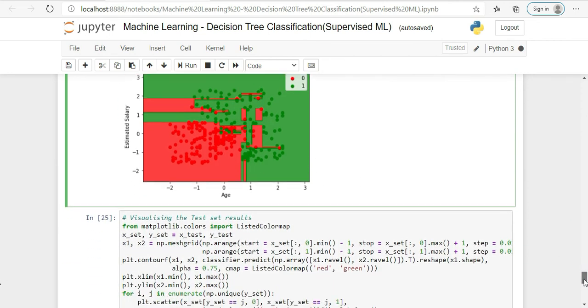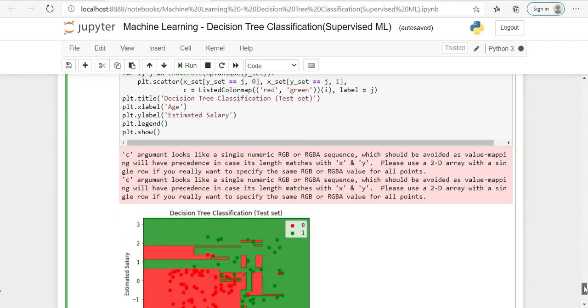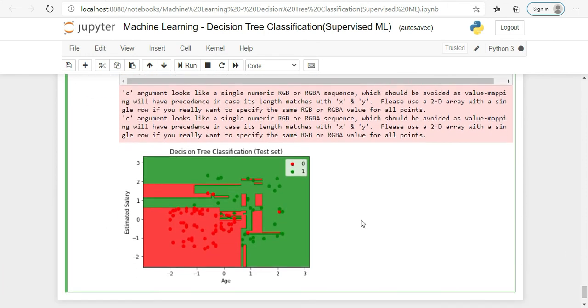Similarly, we can visualize it for the testing data set. So here only these two values are changing, x_test, y_test, all the code is the same. So this is a graph which is predicted and classified based on the data set.